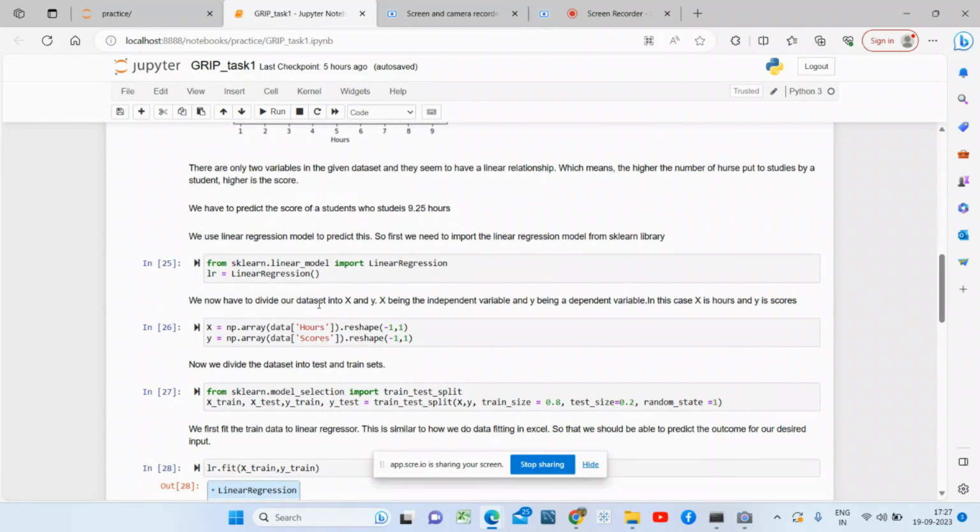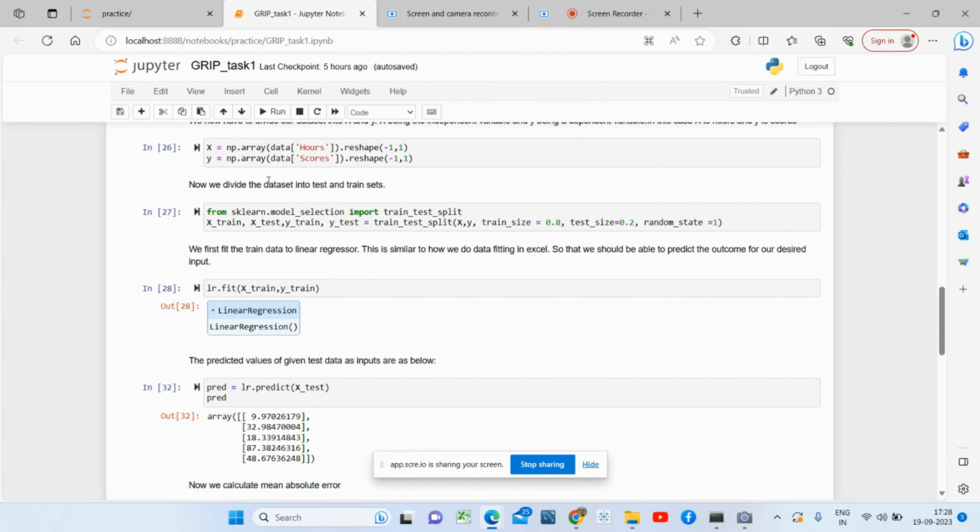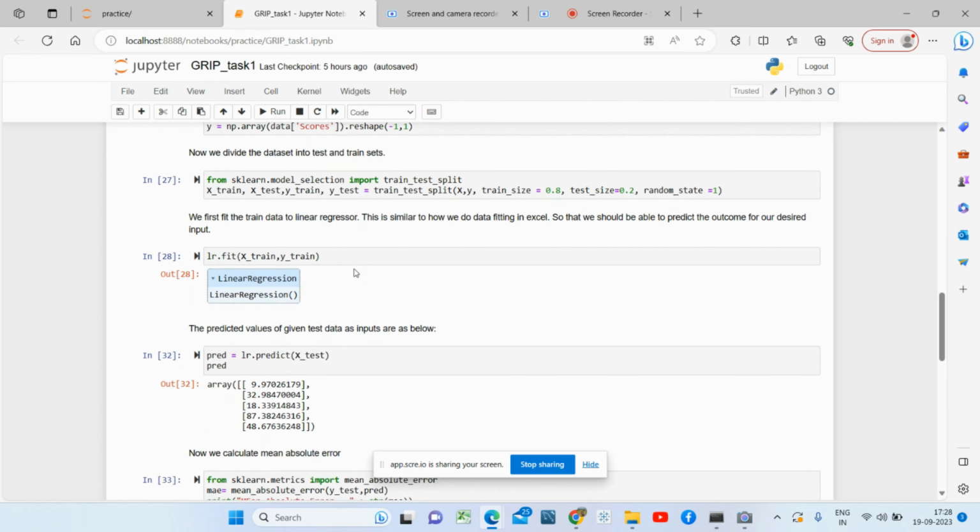First we need to import the linear regression model from the sklearn library. Then we divide the given data set into x and y, x being the independent variable and y being the dependent variable. In this case, x is hours and y is scores. Then we divide the data set into test and train sets, using sklearn to split the data set.